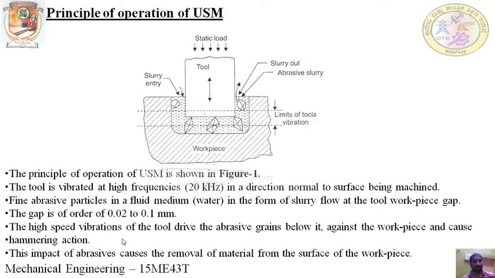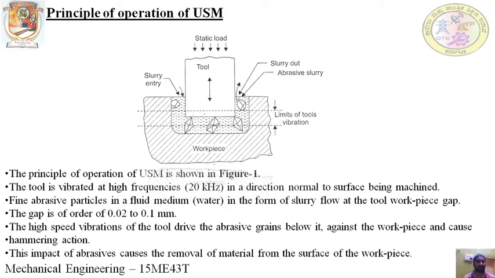So the high speed vibration of the tool drives the abrasive grains below it. The high frequency and small amplitude vibration of the tool causes a high hammering action. This impact of the abrasive particles on the workpiece causes the removal of metal from the surface of the workpiece.